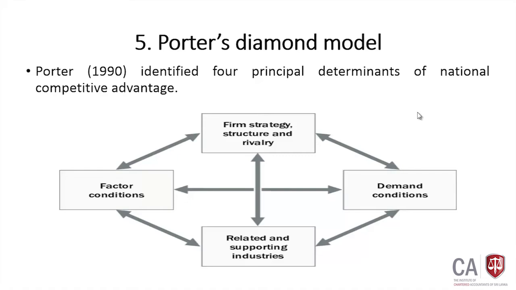If these factors are available, that has led to obtaining a competitive advantage for an organization. What are the 4 factors? Factor conditions, firm strategy, structure and rivalry, demand conditions, related and supporting industries.